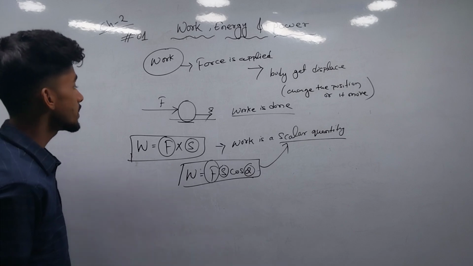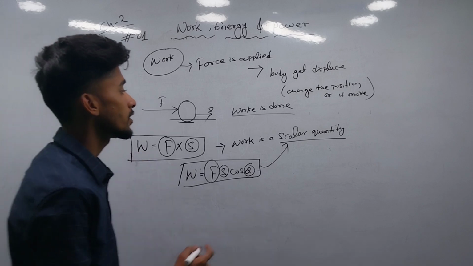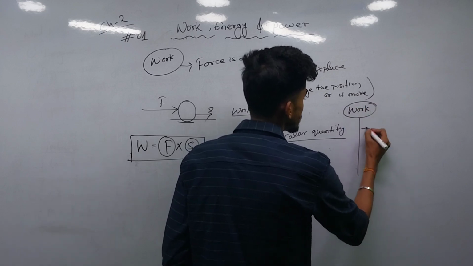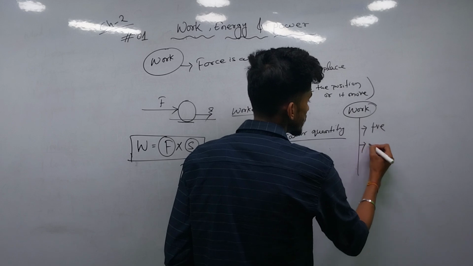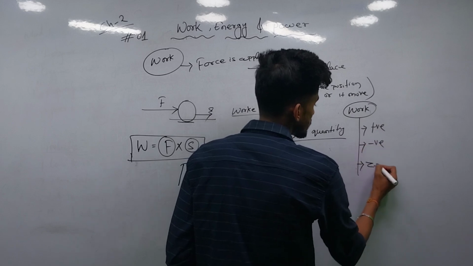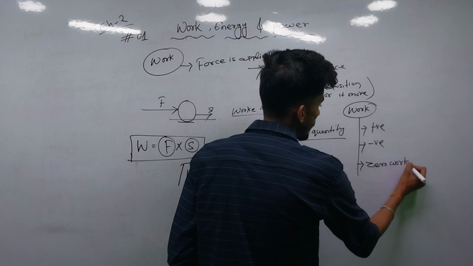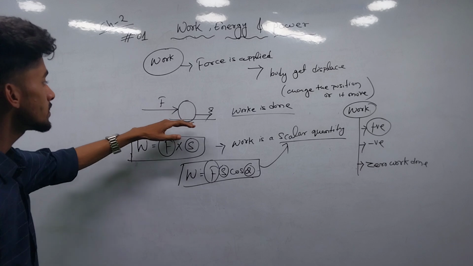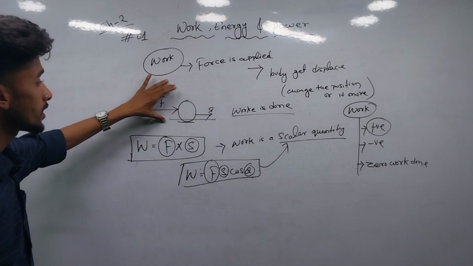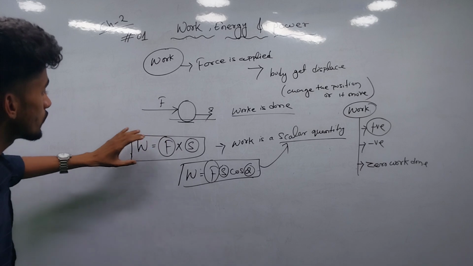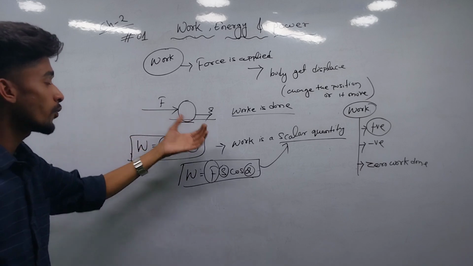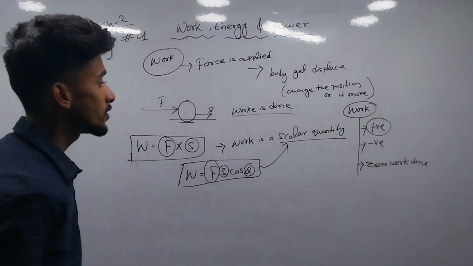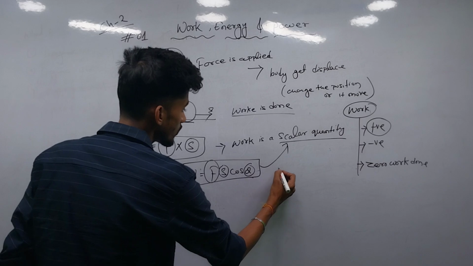Okay. So then after, work is further of three types. Work can be of three types, that is positive work, negative work and zero work done. When the body is displaced along the direction of the applied force, then we can say that it is positive work done, and when the body is displaced in the opposite direction to the applied force, that is negative work done. And we can also calculate by the formula, as it depends upon the theta value.